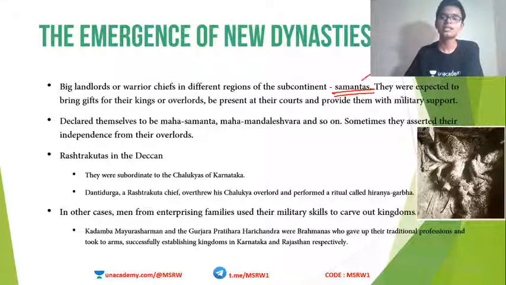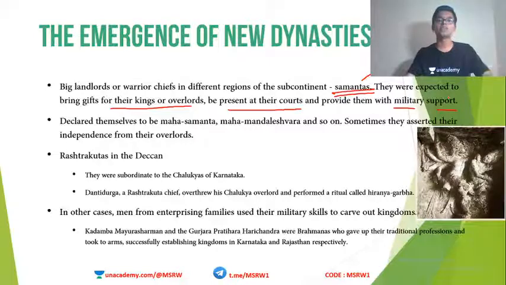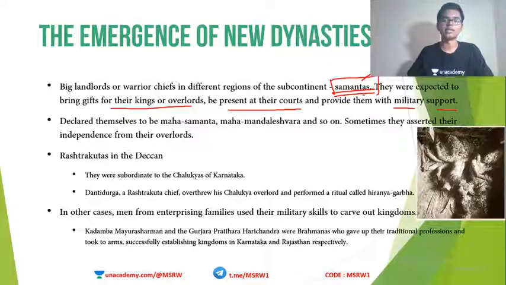Okay, they were expected to bring gifts for the king or the overlords, be present in their courts and provide them with military support. So Samantas were actually subordinated to the kings, but even then they had some kind of powers on their own. They were not completely independent kings. They were expected to do the bidding of the central powerful king, but even then they had some kind of autonomy within their own territories. Okay, so rise of Samantas is something very peculiar here.